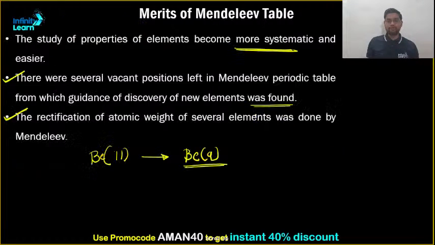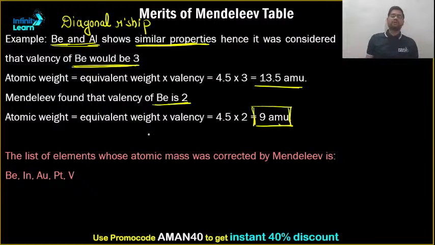So basically I was wrong over here. It was around 13. Okay, clear? Another list of elements whose atomic mass was corrected by Mendeleev is this: beryllium, indium, gold, platinum, vanadium. Try to remember. I don't think it will be asked in the examination, but I'll recommend you to remember it. Okay, clear?